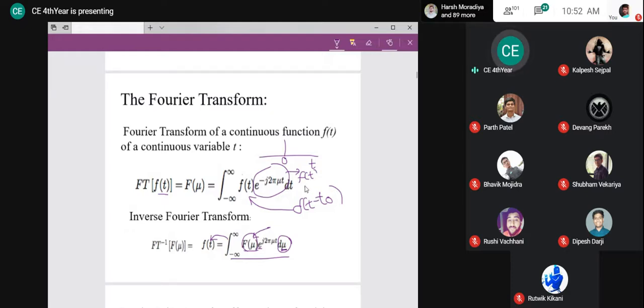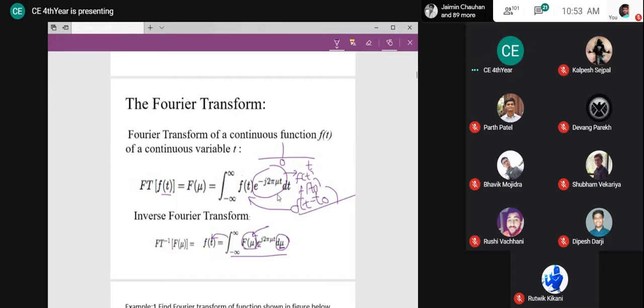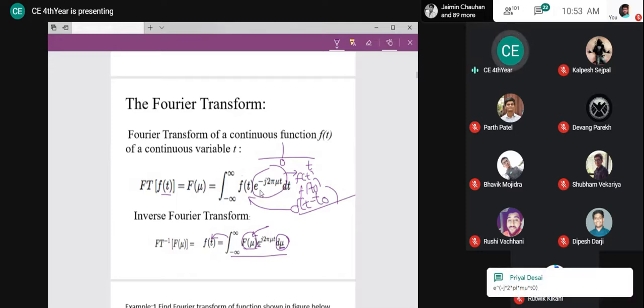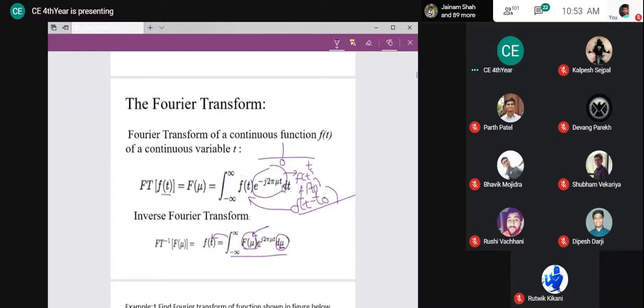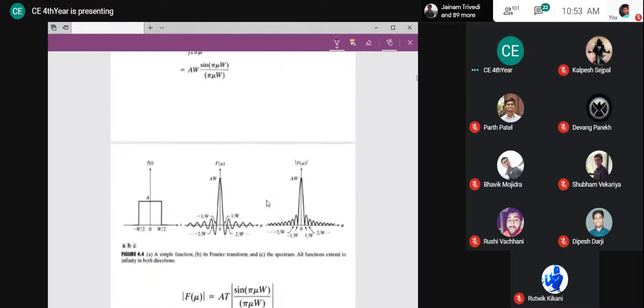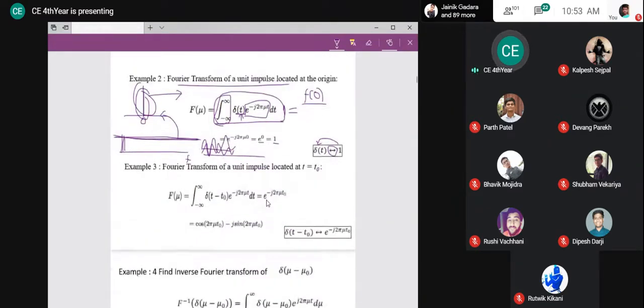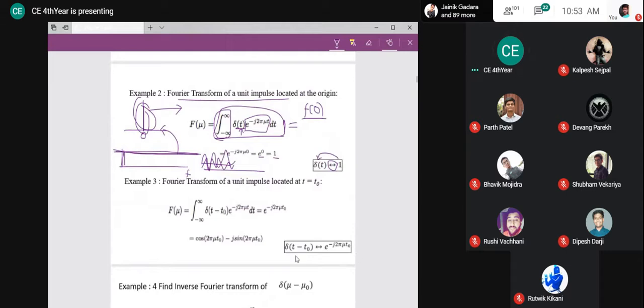If this is f of t, I want f of t0. Wherever t is, it should be replaced with t0, where the impulse exists, at plus t0, right? So the result will be e raised to minus j 2 pi mu t0. Yes, true, clear. Is anyone having a doubt here? So the result is this.